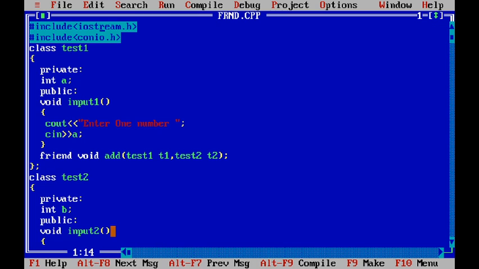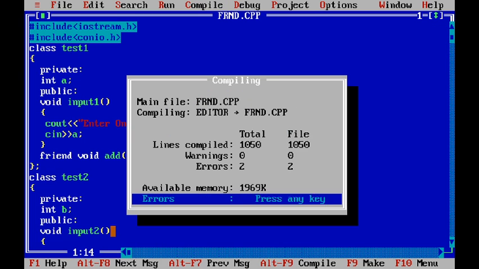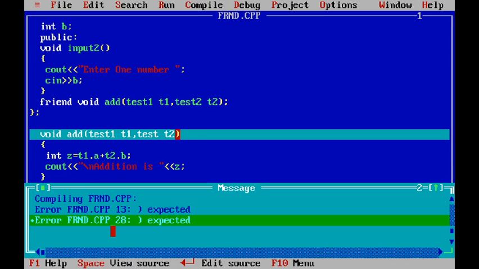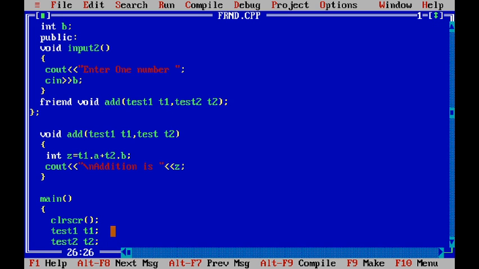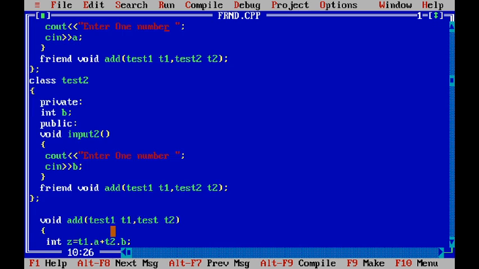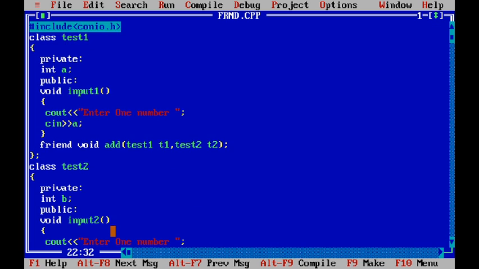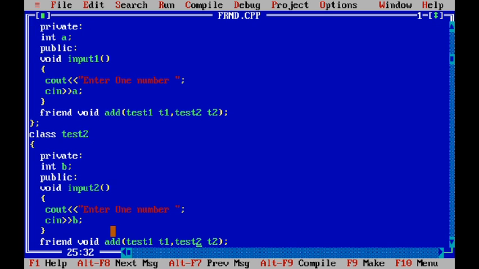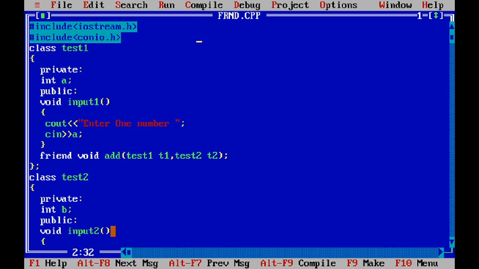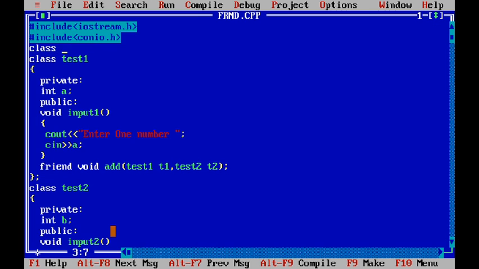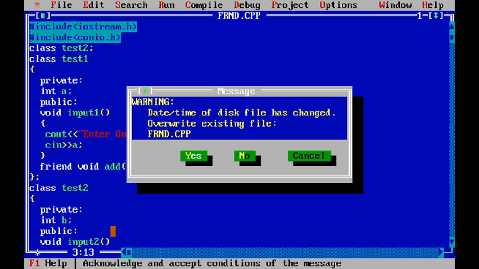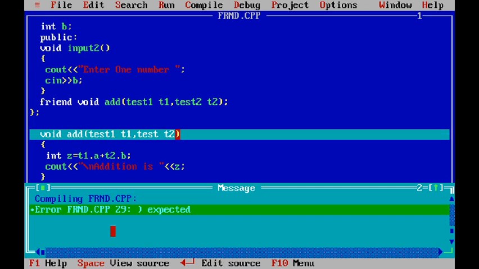We will save this program again. If we compile this program, we will get two errors. It is expected, t2. Look here at the class test1. It is saying that it is not getting any reference for test2. For test1 we have no error, but for test2 we are getting one error. So how to resolve this error? Just declare the class test2 with a semicolon, only declare it. Now compile this.